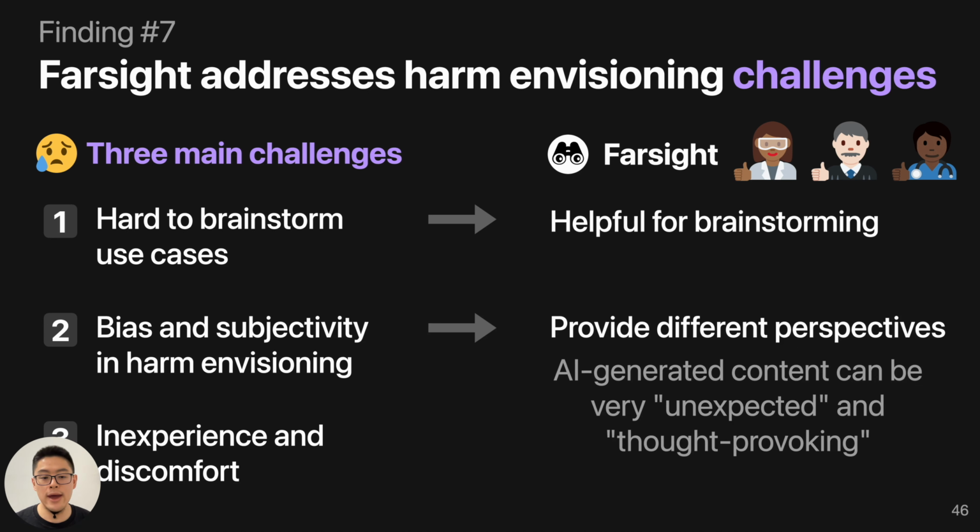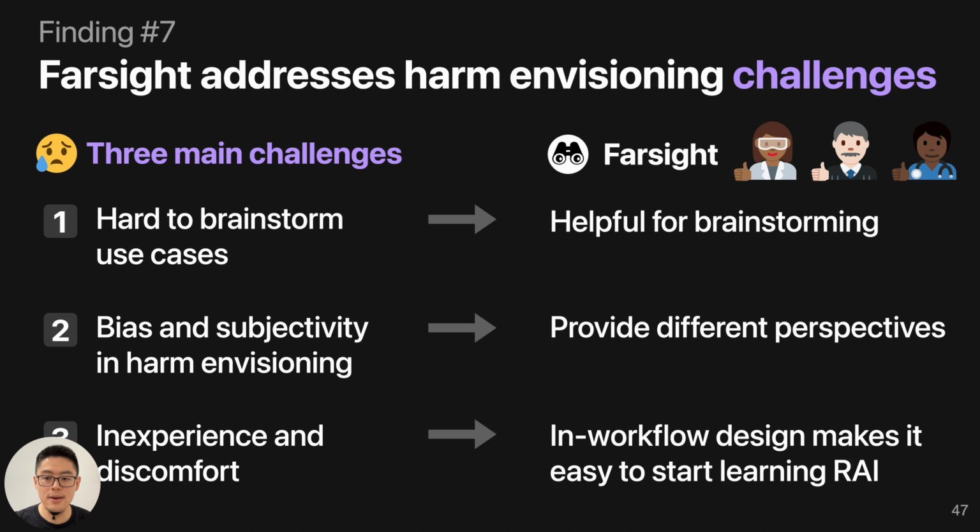Also, AI-generated content can sometimes be very unexpected, and for some participants it was thought-provoking. It can provide a different perspective to envision harm, to break their confirmation bias or their norm, and think about other potential ways to envision harms. Participants also liked our in situ, in-workflow design. They thought it was very easy to get started using Farsight with their prototyping, so they can start learning how to envision harms.